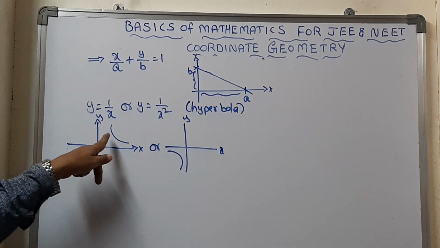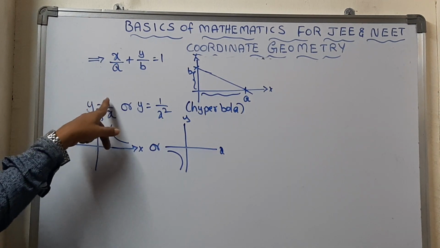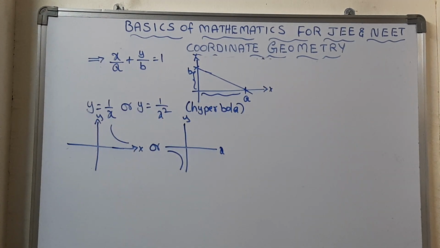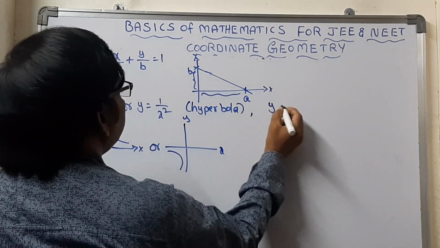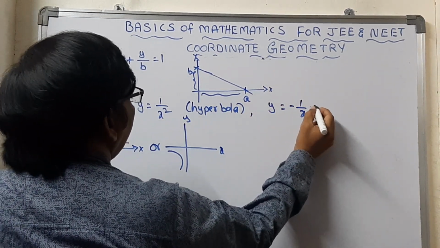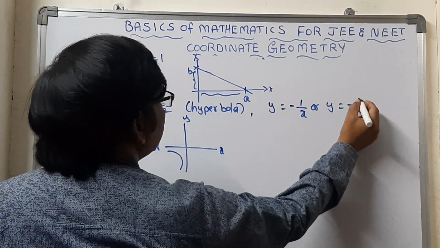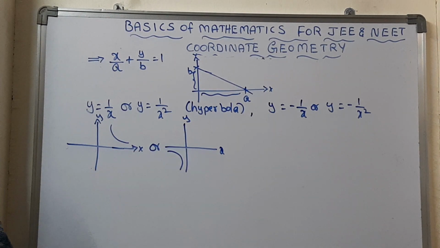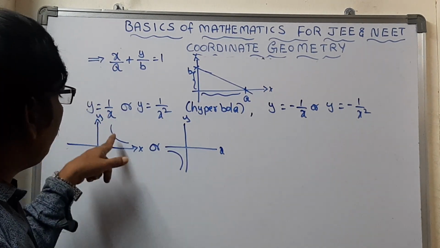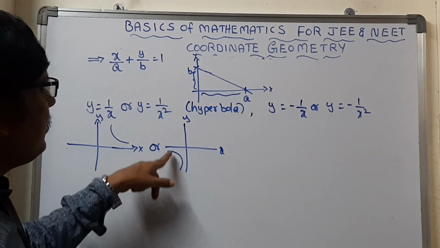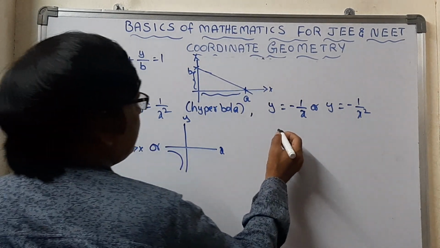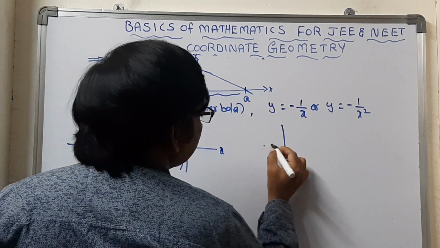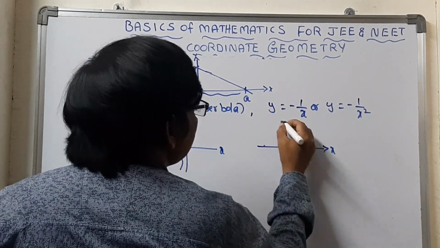So a hyperbola is possible for y equals 1 by x or y equals 1 by x square. Now let us take y equals minus 1 by x or y equals minus 1 by x square. In such a case, what will happen? The same graph comes, only with a change: in the positive case the first and third quadrants are used, and for this one the graphs are possible in the second and fourth quadrants. So what graph will it be for y equals minus 1 by x or y equals minus 1 by x square?